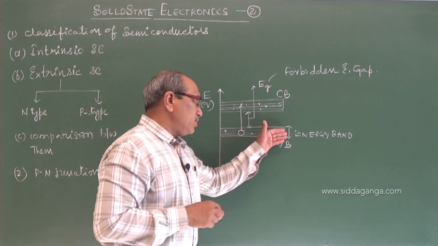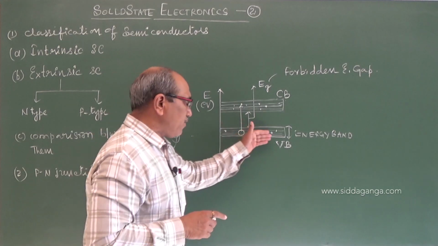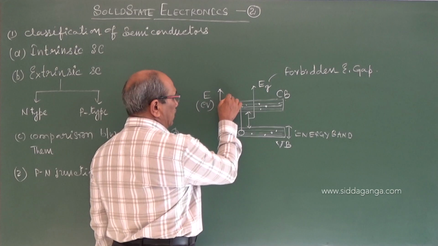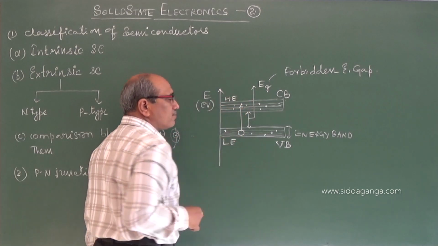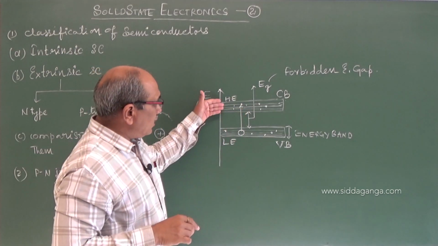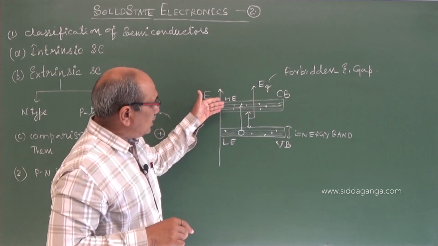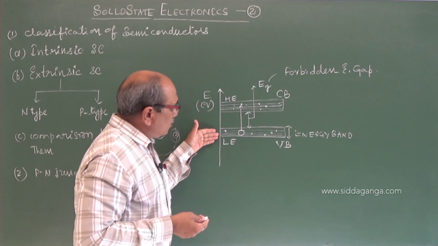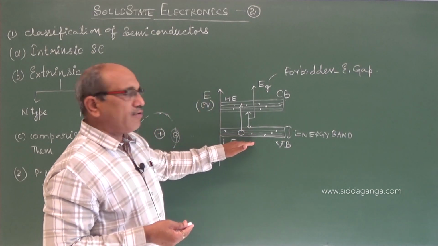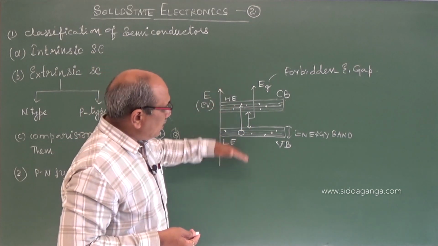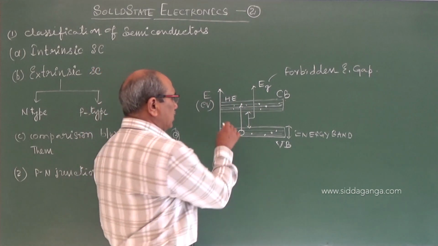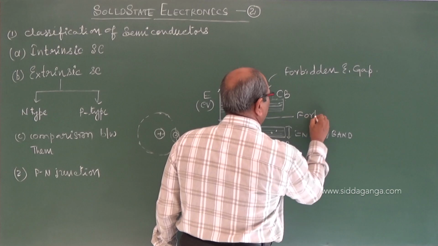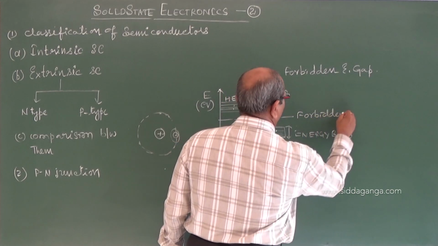So the average energy of the holes in the valence band is lower, while the average energy of all the electrons in the conduction band is higher. If we take the average of both, we get a particular energy value called the forbidden energy level or forbidden energy.